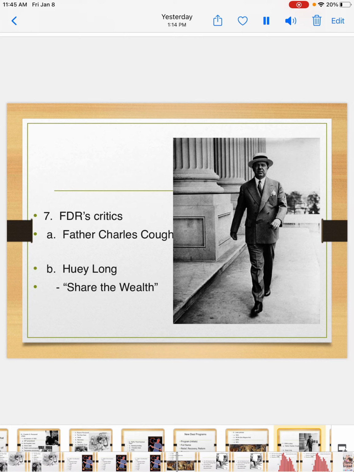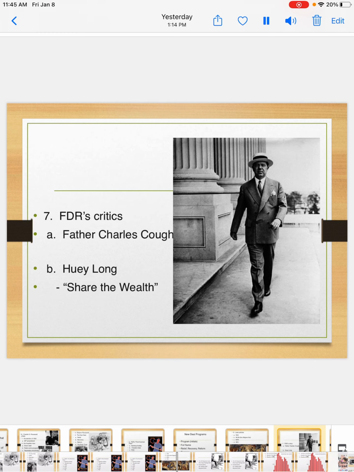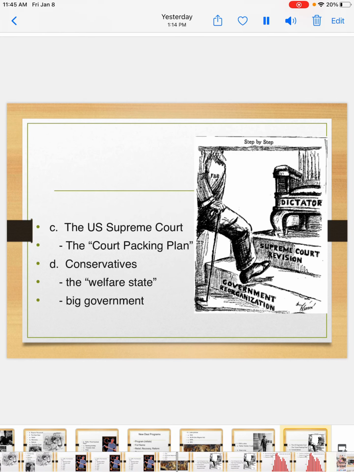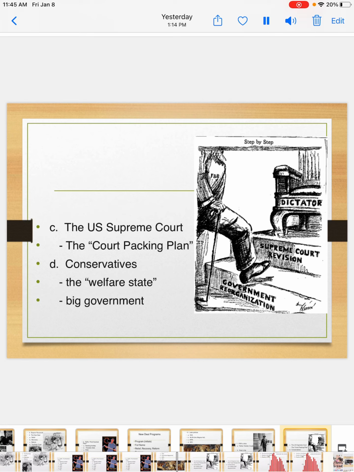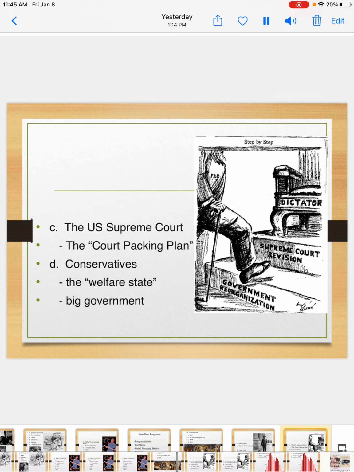We also have already talked a lot about FDR's critics. We already learned about Father Charles Coughlin, Dr. Townsend. We learned about Huey Long and the Share the Wealth program. We also learned about the U.S. Supreme Court and the court packing plan. So the last thing on here we need to talk about would be conservatives.